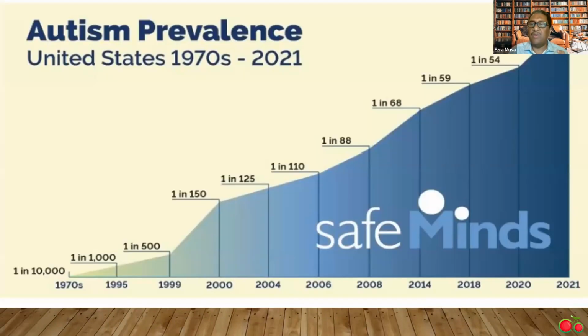The prevalence of autism spectrum disorder has continuously increased in the United States. If we look at it, in 1970, there was 1 in every 10,000 children on this spectrum. In 2021, there is 1 in every 44 children.